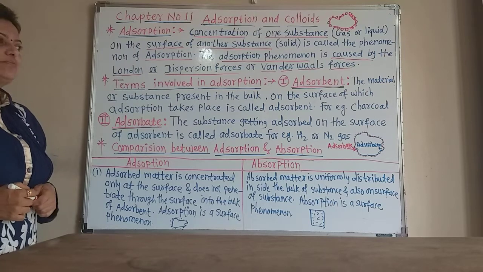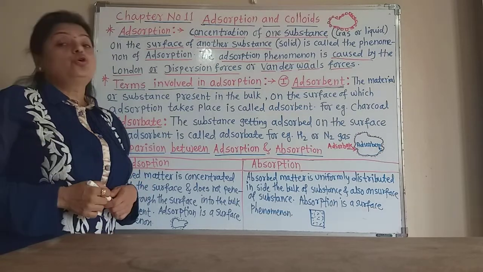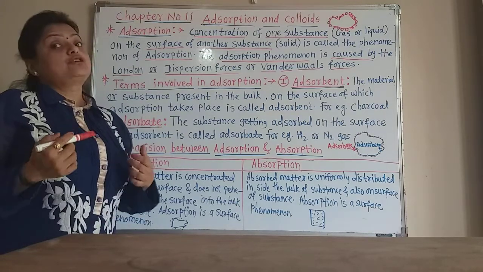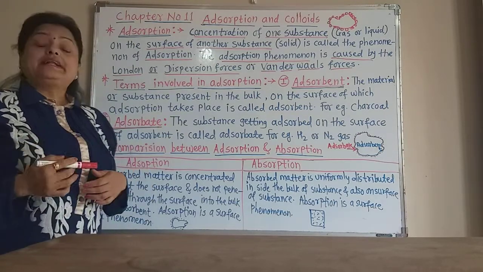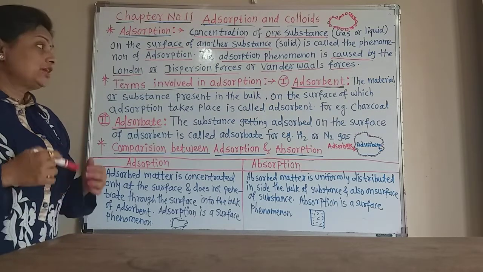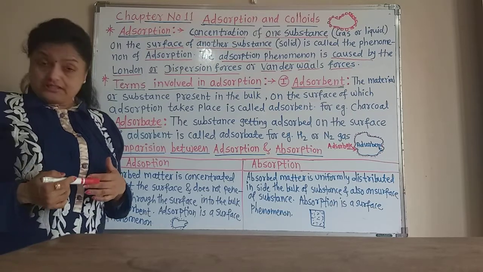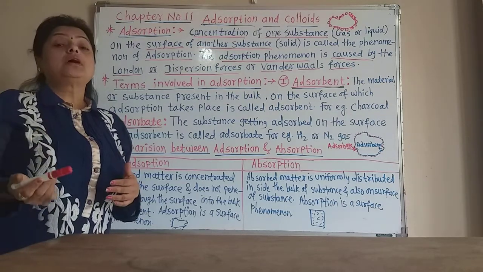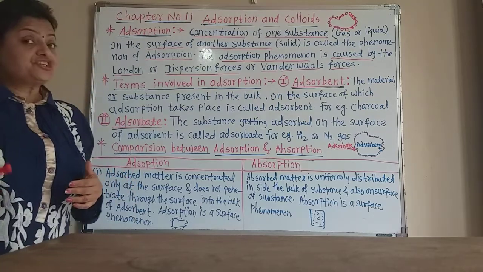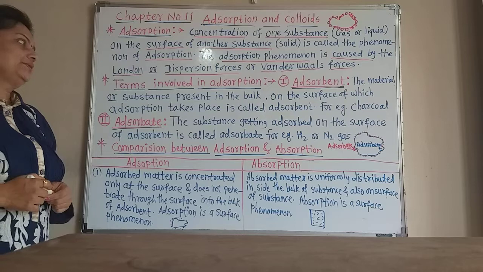The best example is charcoal, or silica gel also works as an adsorbent. So the material or the substance present in the bulk, and on the surface of which adsorption takes place, is called the adsorbent.